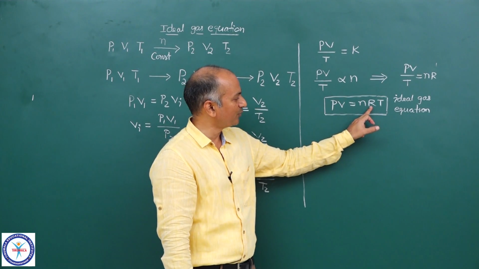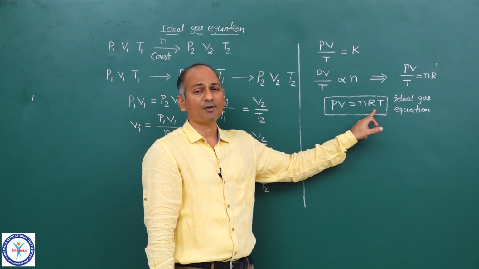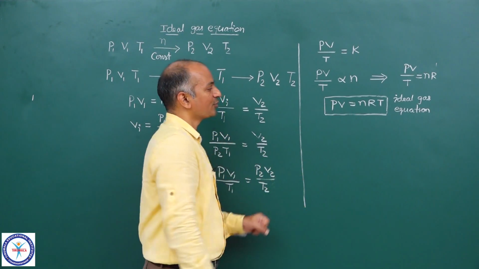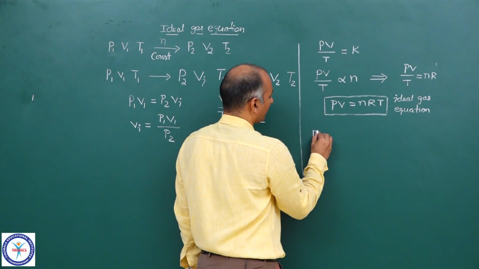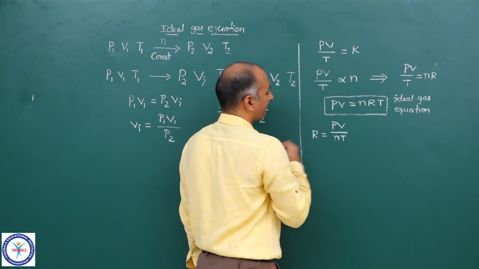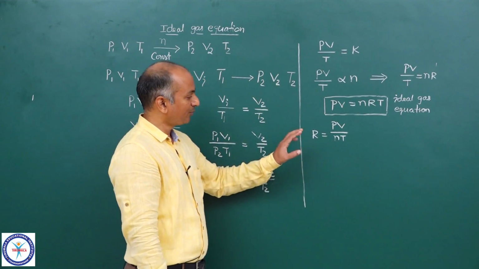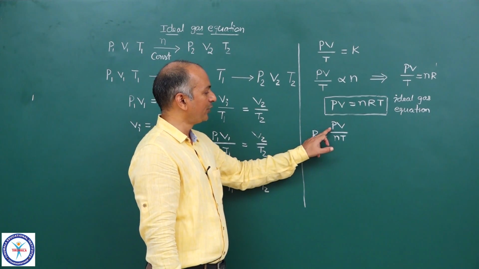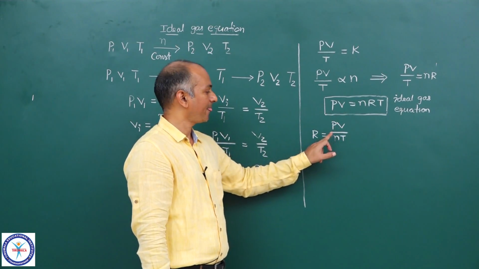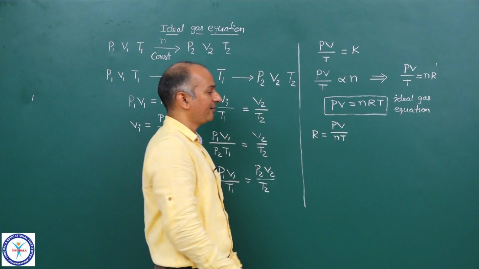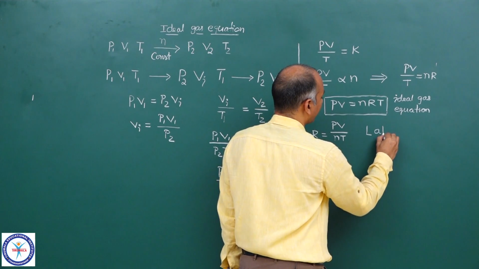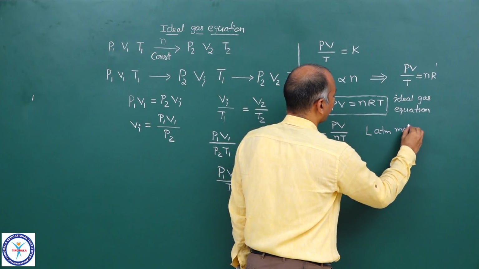And let me tell you something about R. What is the value of R and what are the dimensions of R? What are the units of R? So you can write down R is equal to P into V upon n into T. Now, if you come to the units of R, then if you take pressure in atmosphere, volume in liters, n is number of moles, temperature in Kelvin scale, then R units comes out to be liter atmosphere per mole per Kelvin.